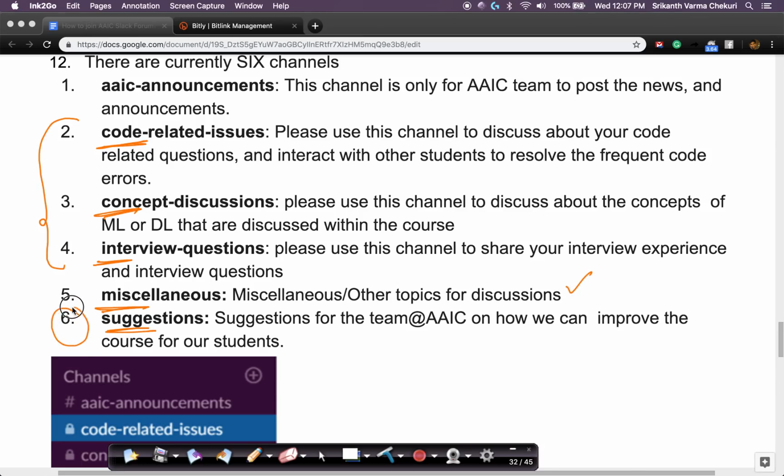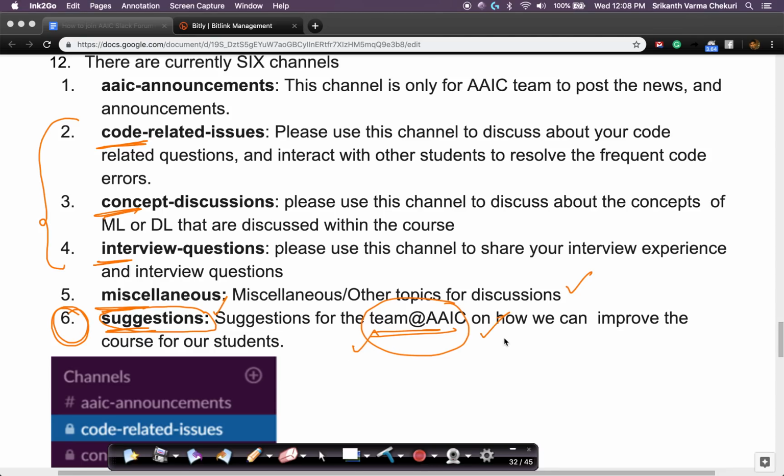Suggestions is something that we will constantly look at and we will try and respond as soon as we can. Suggestions are basically suggestions for the team at Applied AI Course on how we can improve the course for all the students, right? So that's very, very important because we constantly transform ourselves to better serve our students, right? We've gotten a lot of suggestions. We're already working on some of these suggestions. The suggestions forum is basically where the whole team at Applied AI Course will actively look into it and will try to respond to as many as possible.